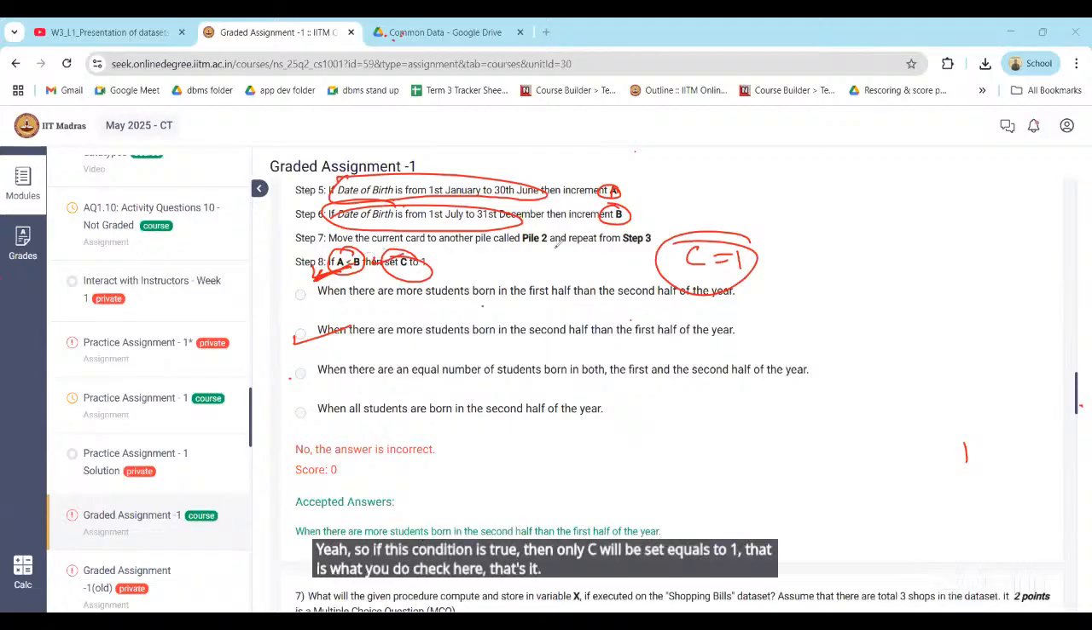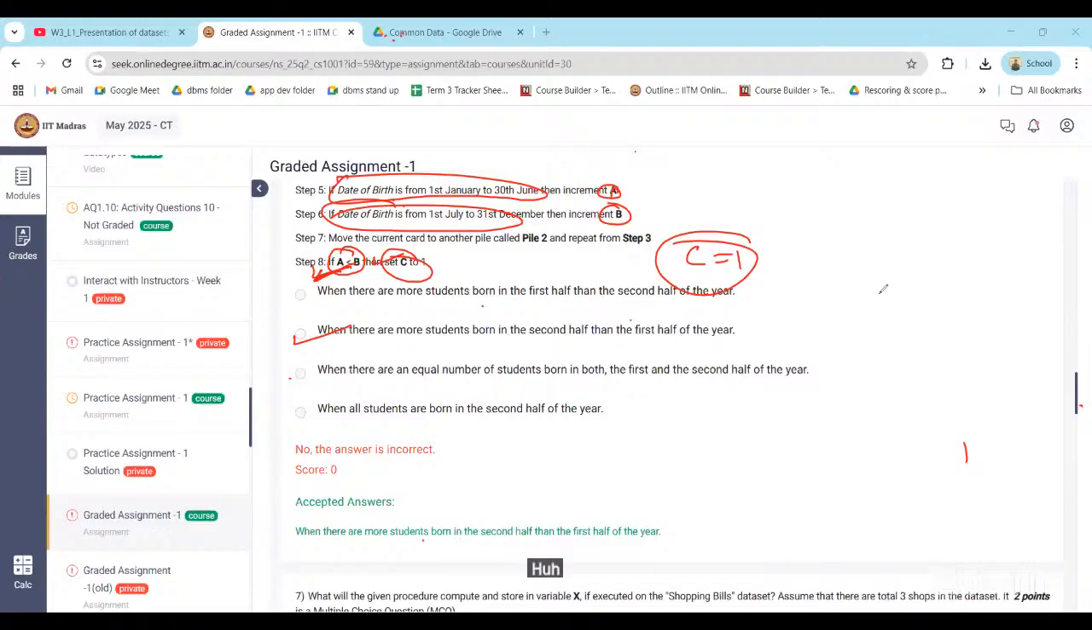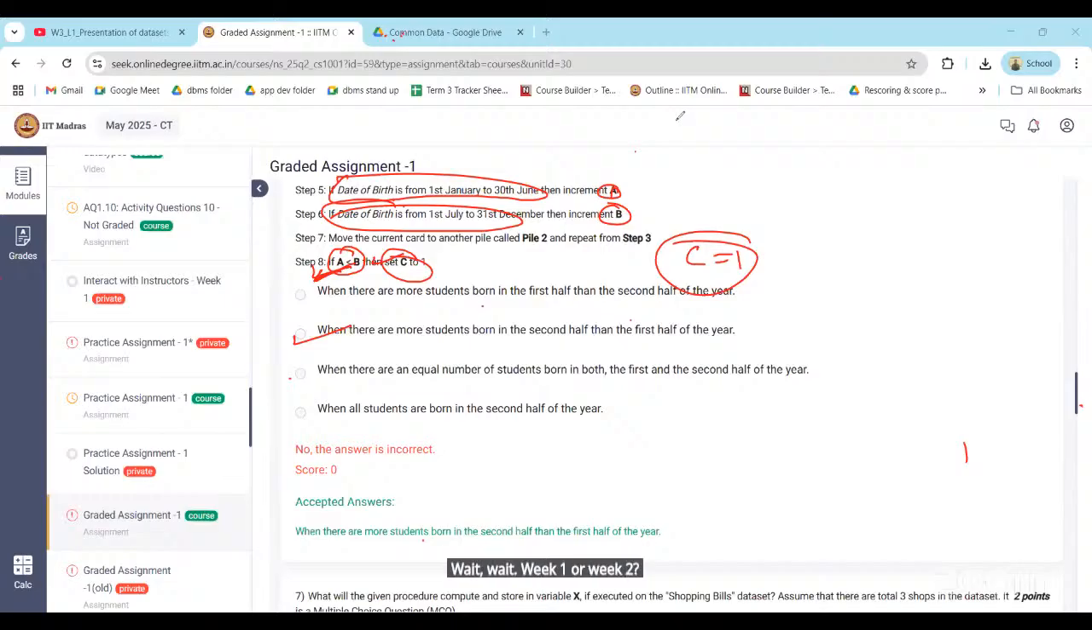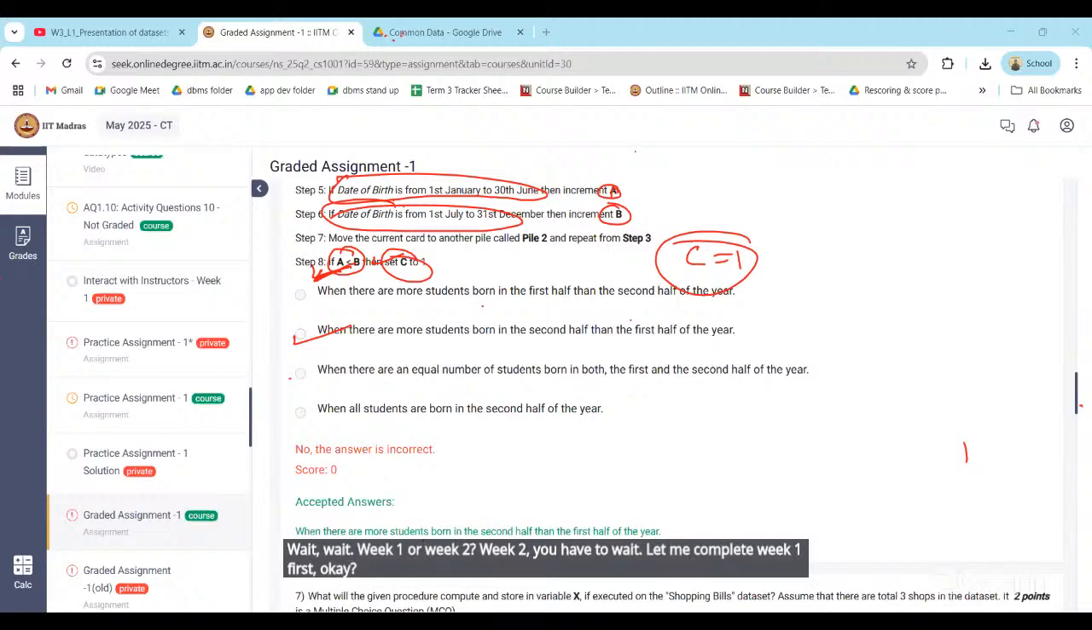Excuse me, sir. Can I ask week 2 questions? Wait, let me complete the week 1 assignment first, then I will go back to week 2. Sir, I have a doubt, not about the graded assignment; I am asking about a practice assignment. Week 1 or week 2? Week 2, sir. For week 2 you have to wait. Let me complete week 1 first. Okay, sir.